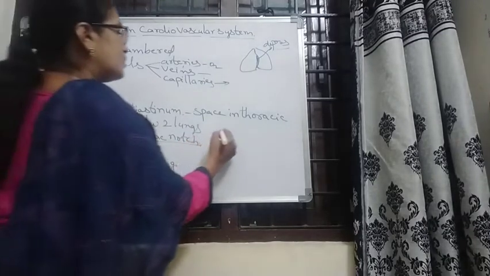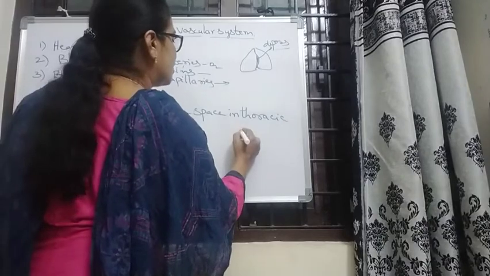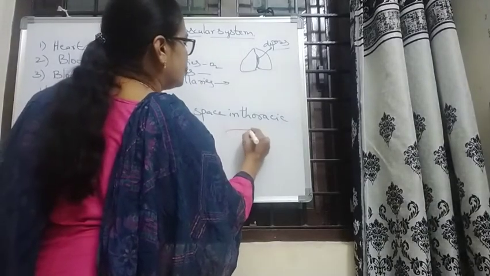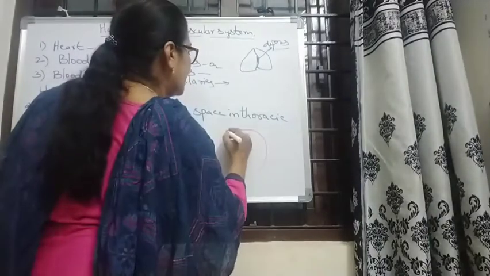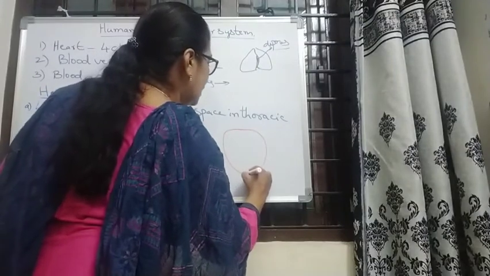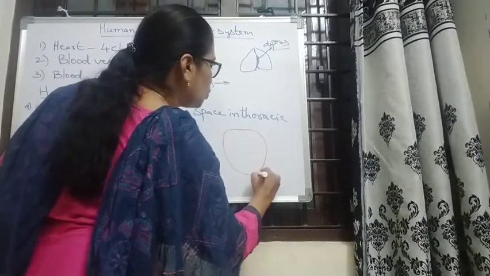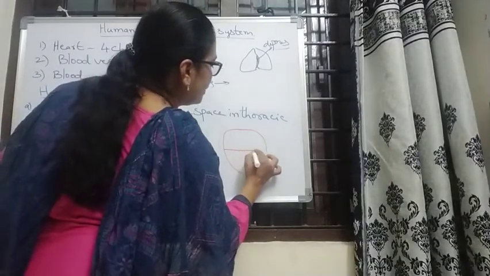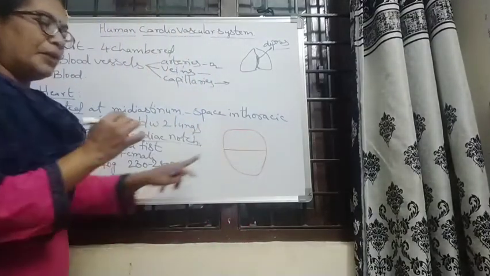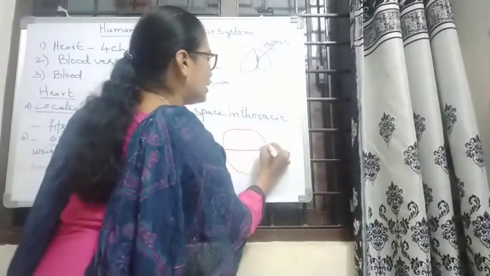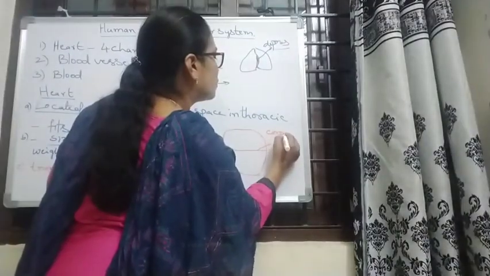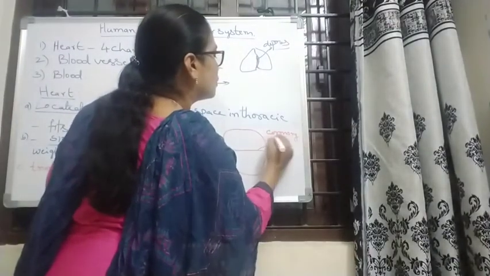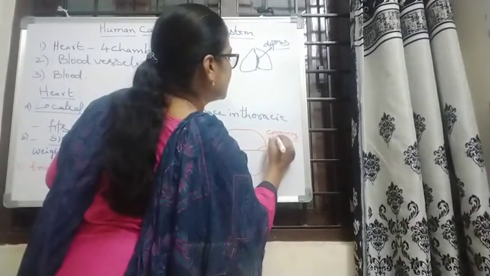If we see the structure of the heart, it should be like this, somewhat towards the left side. Here between them one depression is there, that is called the coronary sulcus.